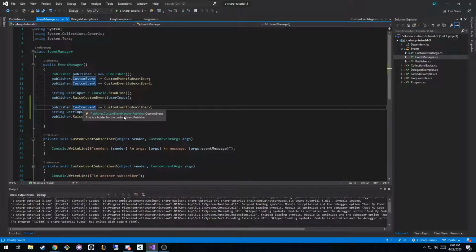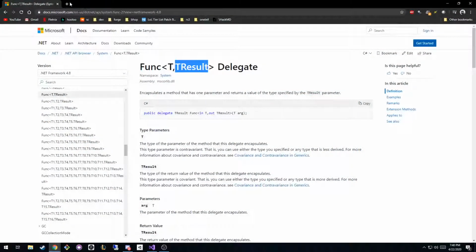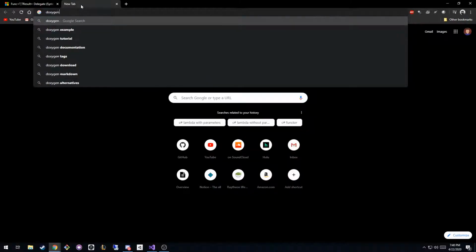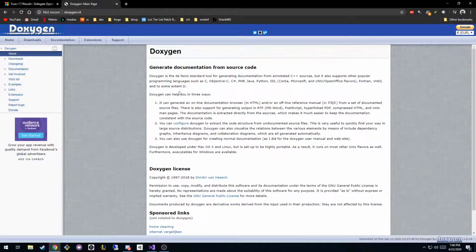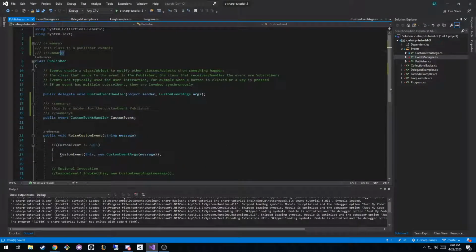And the other nice part about it is that you could use a tool like Doxygen. What it does is it looks through all of that documentation that you've put in your files, and it automatically creates documentation for you.